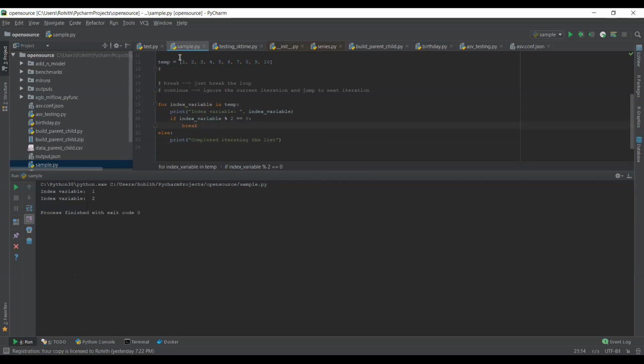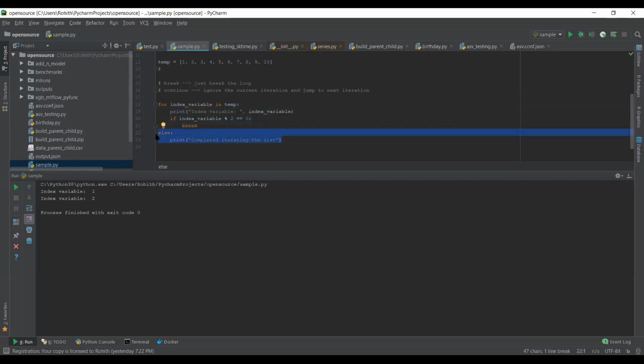If you see here, it has come here. It has tried to print the value. Yes. And it is being checked. It is checking whether the given value is even or odd. If it's odd, it is simply ignored and it will come for the next iteration. It is printing that. Then it is checking whether it's an even number or not. If it's an even number, it is breaking the loop, but it is not executing this else statement.